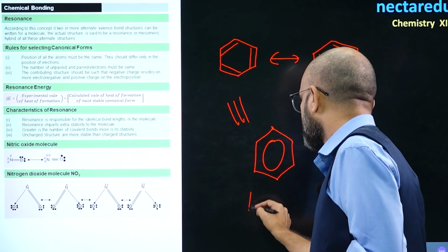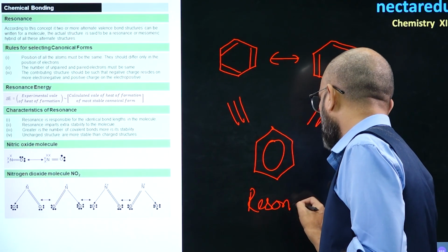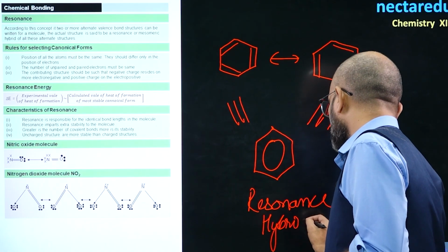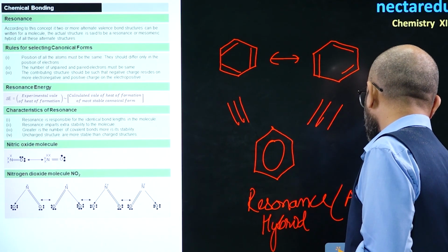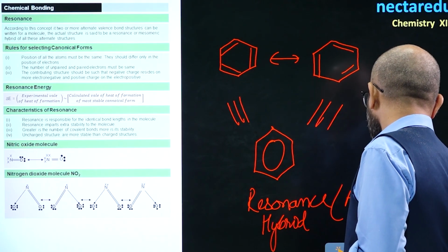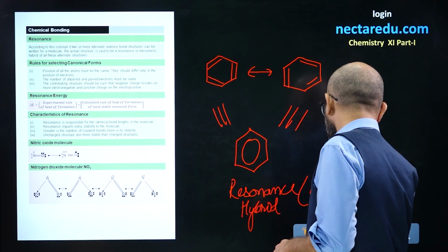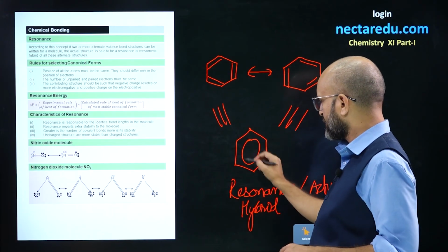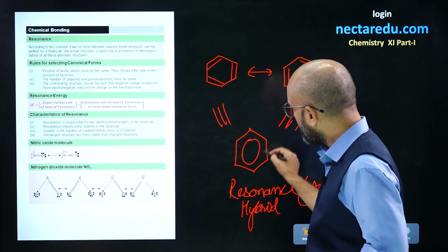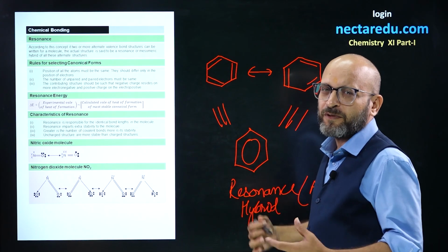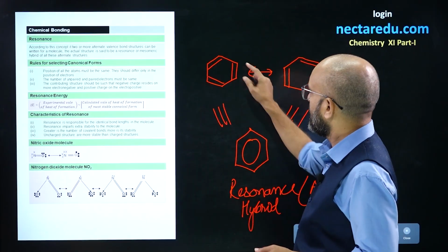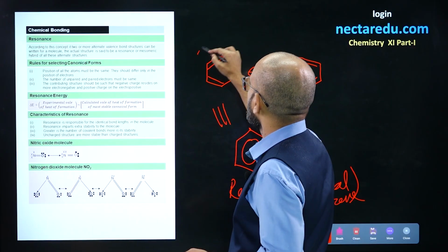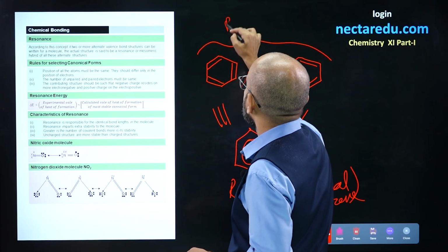So, the actual benzene structure is called a resonance hybrid structure. This is called the resonance hybrid structure. Your actual benzene is like this, where the circle tells you that the pi electrons are delocalized. So, we are not able to understand the properties either through this structure or that. So, these possible structures are called resonating structures.